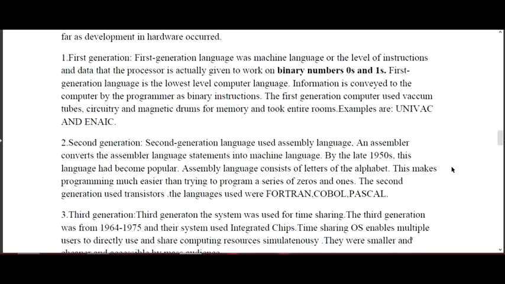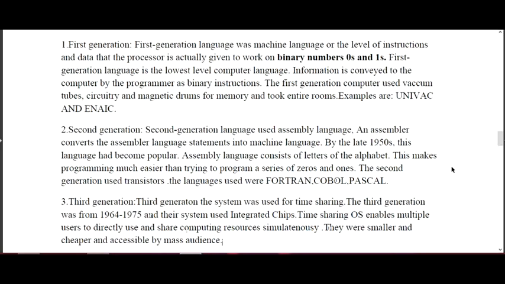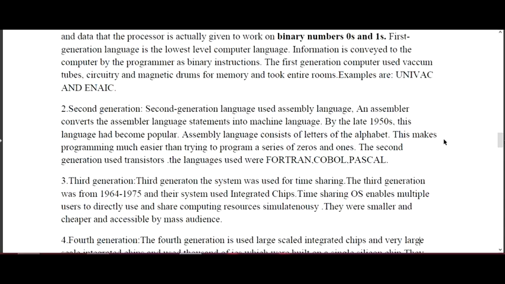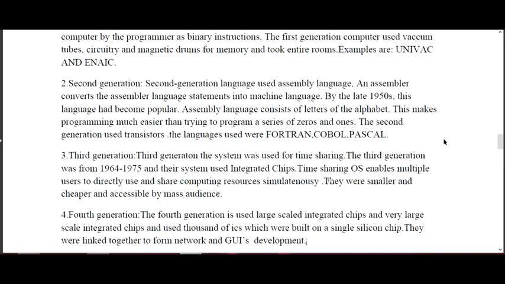Then we have the second generation computers. These use transistors, and they were compact in size compared to vacuum tubes. So they were easy to handle, more reliable and consumed less power. But although they were a bit smaller than first generation computers, they still consumed a large space, and they needed magnetic cores. This generation used languages like Fortran, COBOL, Pascal, etc.